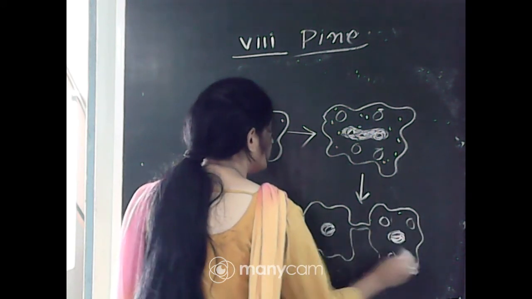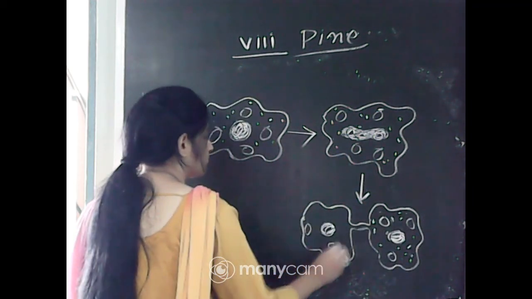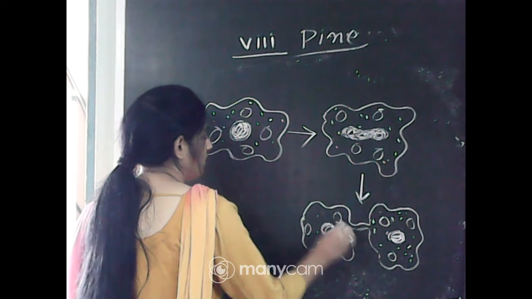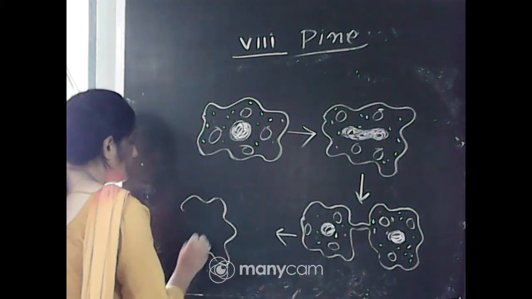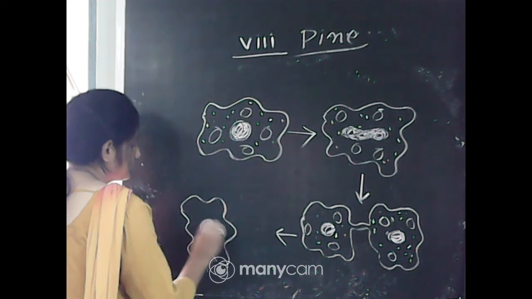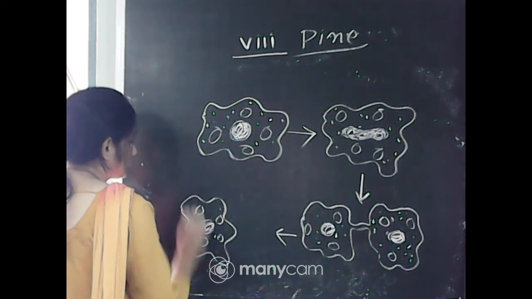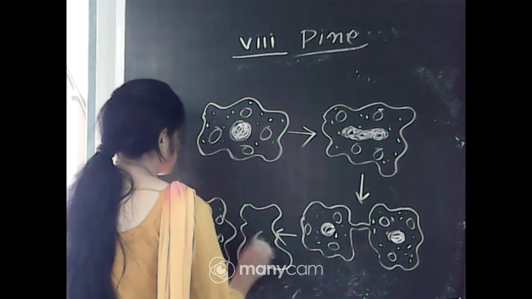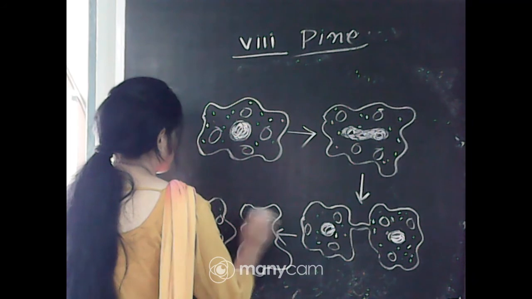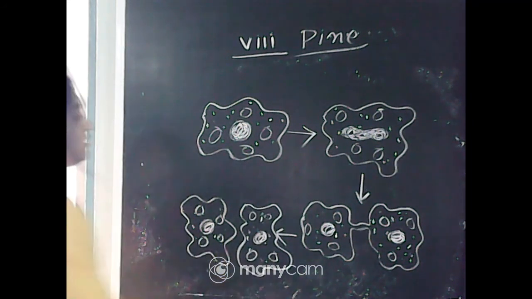The food vacuole is also present. And then the cell divides and forms two new daughter amoeba. Okay, so this is the process of binary fission in the amoeba.